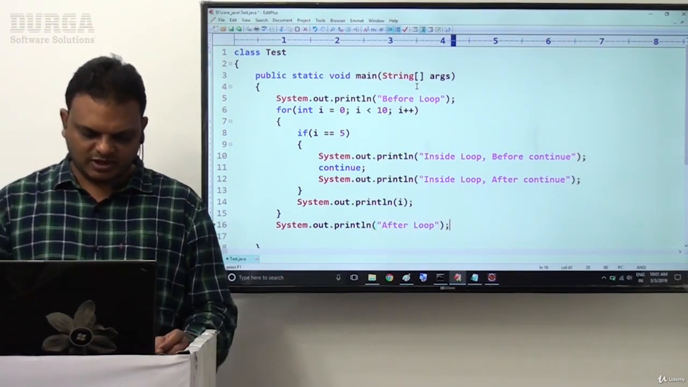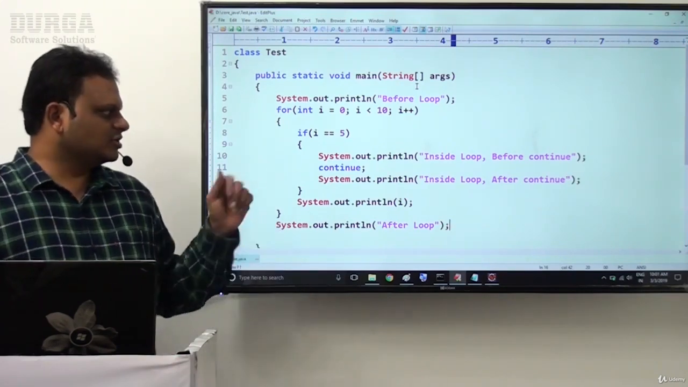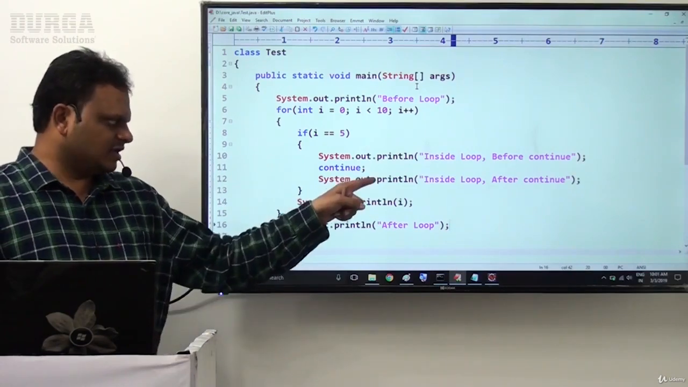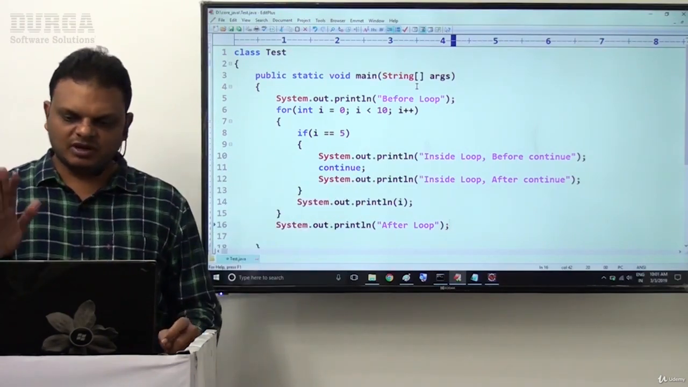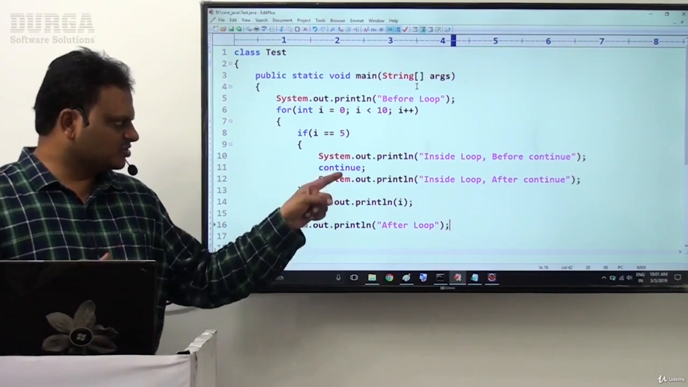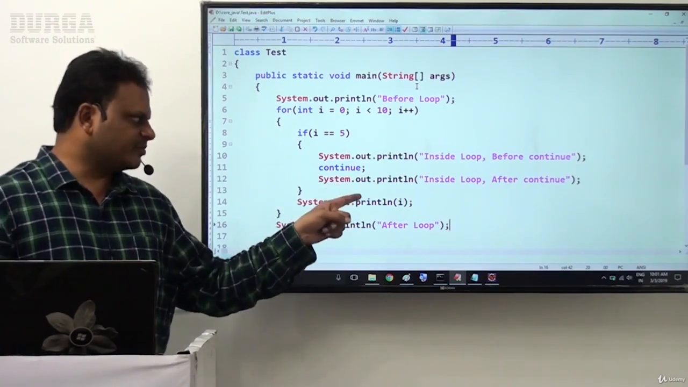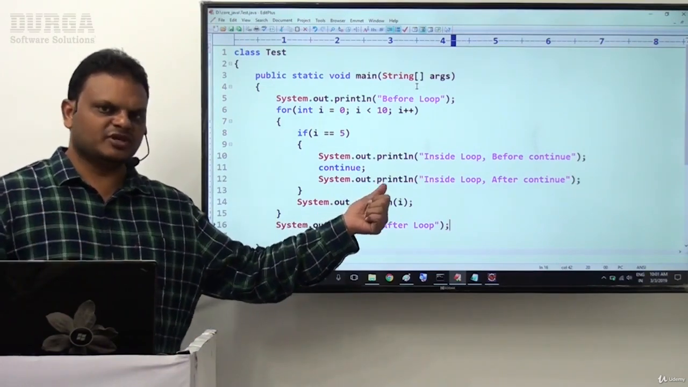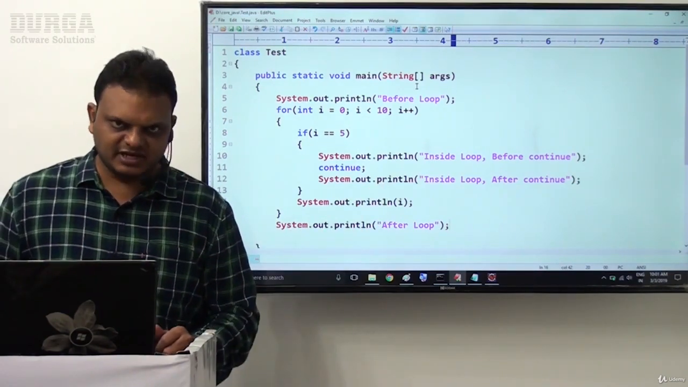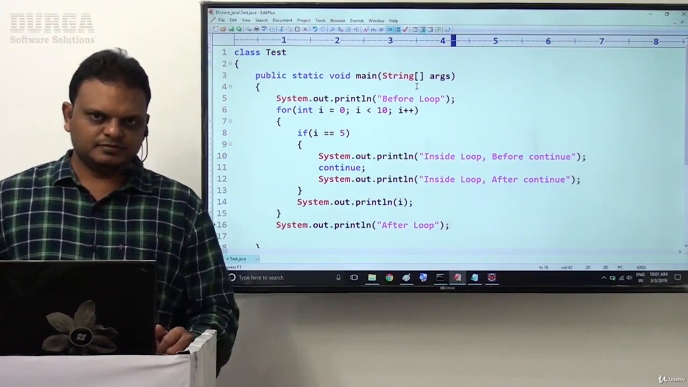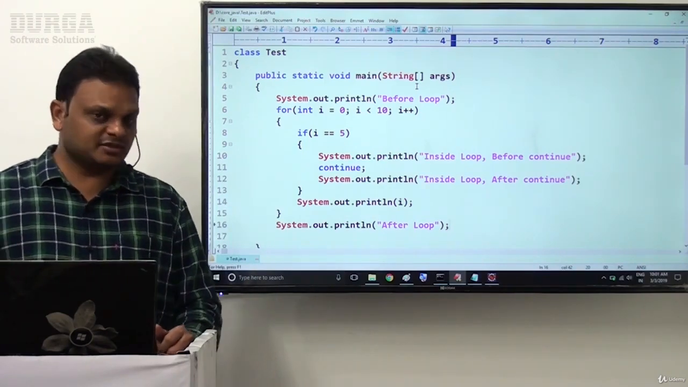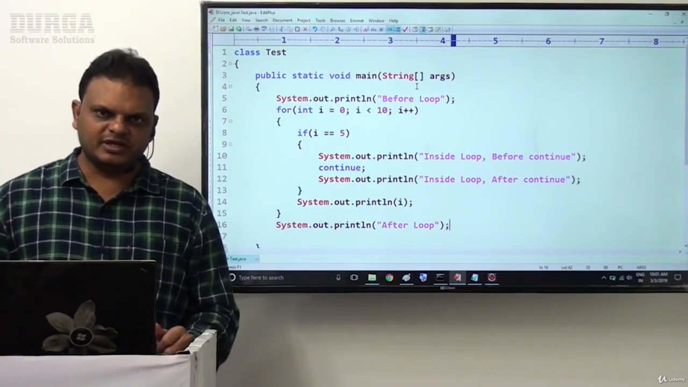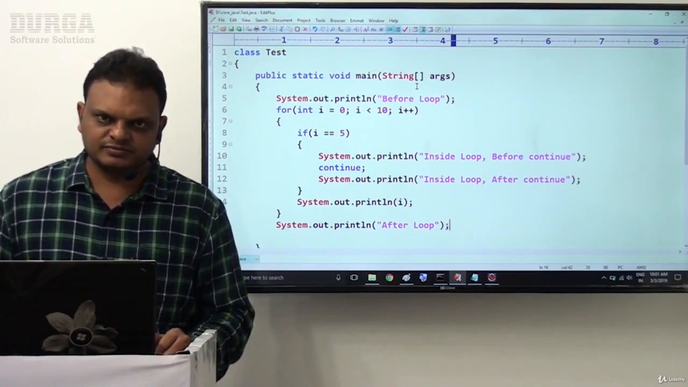What is my question here? What is the status of this program? If you observe this program, I have written one instruction after the continue statement. Now tell me, is it possible to execute this instruction as we provided this statement after the continue statement? Is it possible for JVM to reach this statement to execute it? Will you get any compilation error for this particular one? So we have just written a statement immediately after the continue statement. Will you get any compilation error here now?